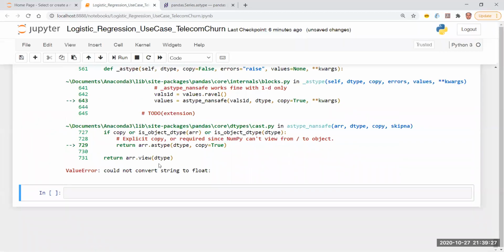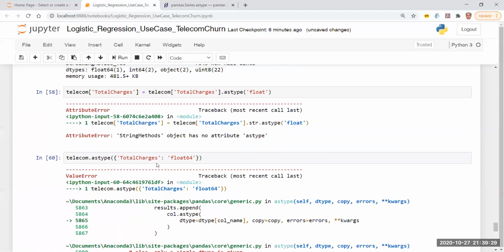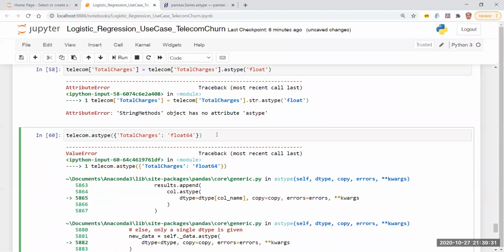Could not convert string to float. This is a problem. Okay, maybe we are already done with the time. We can take a logical stop over here. Let me try to fix this. If you find any solutions, please do share. But I believe there will be a very simple solution to this, or maybe we will roll back to the previous version and use my favorite command. That's one easy way, right? But then let's make a stop over here. Let's try to do this astype kind of a conversion in the next session, right?